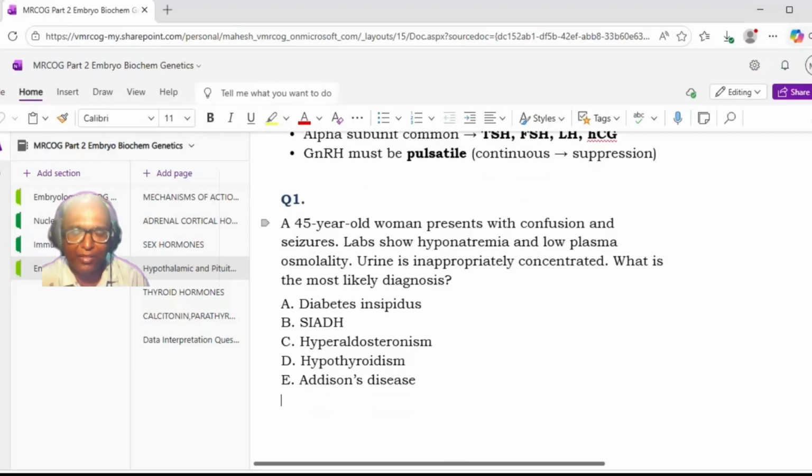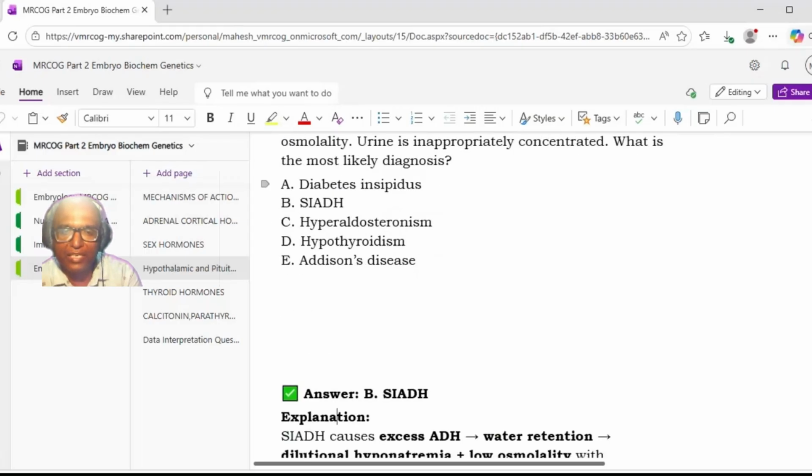Yes, ma'am. A 45-year-old woman presents with confusion and urine is inappropriately concentrated. What is the most likely diagnosis? Option A, diabetes insipidus. Option B, SIADH. Option C, hyperaldosteronism. Option D, hypothyroidism. Option E, Addison's disease. So the answer is option B, SIADH, because there is hyponatremia and low plasma osmolality. So the answer is SIADH.